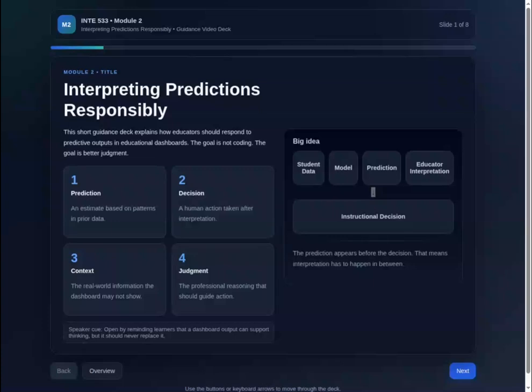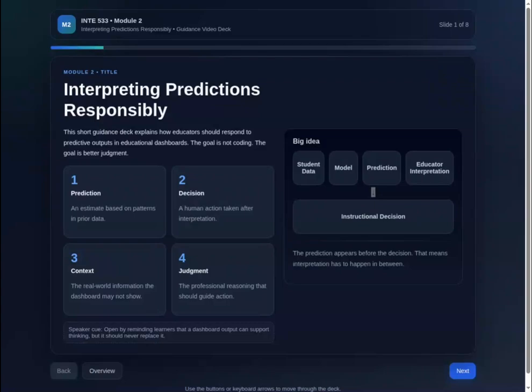Welcome to Module 2, Interpreting Predictions Responsibly. In this module, we're focusing on how educators should respond to predictive outputs in educational dashboards. The goal here is not coding, the goal is better judgment. As you can see on this slide, there is an important sequence.